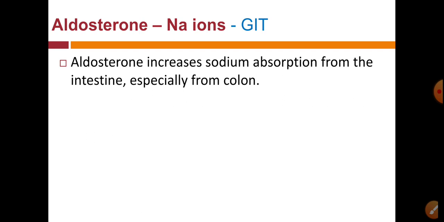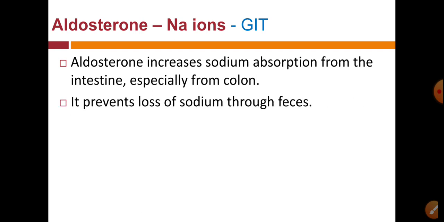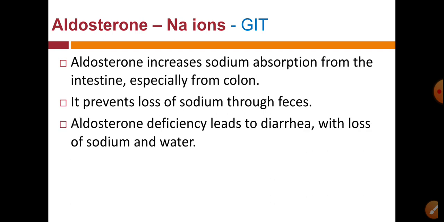So aldosterone increases sodium absorption from intestine, especially from the colon part of the intestine, so that when sodium is absorbed, then water is also absorbed from the intestine, and when aldosterone secretes in less quantity, it prevents loss of sodium through the feces.